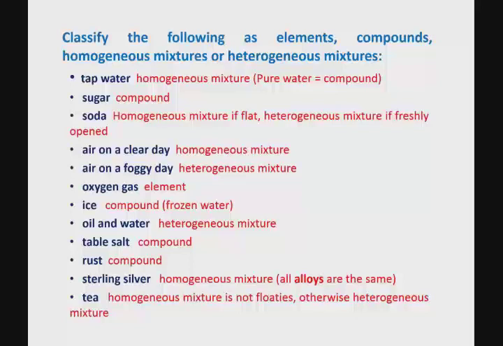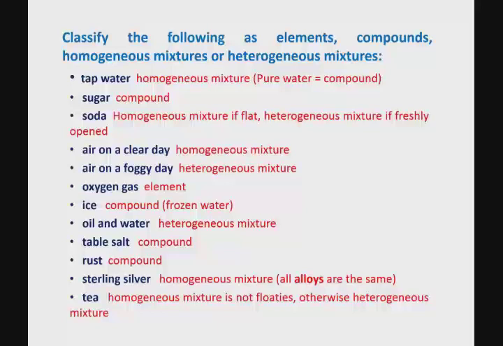Oil and water, heterogeneous mixture because oil sits as a separate layer, a separate phase. Table salt, if it is just salt, it is a compound. It is a compound that is made from a chemical combination of sodium and chlorine. But if it is iodized salt, then that is a homogeneous mixture. So unless we say iodized salt, you should assume a compound. And if it is iodized, then of course it's a homogeneous mixture. Rust is a compound. Rust is a compound that is created between iron and oxygen. Iron oxide is rust, and that's a compound.